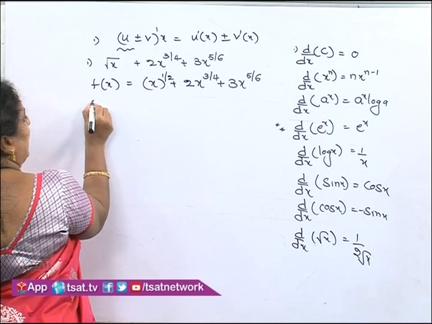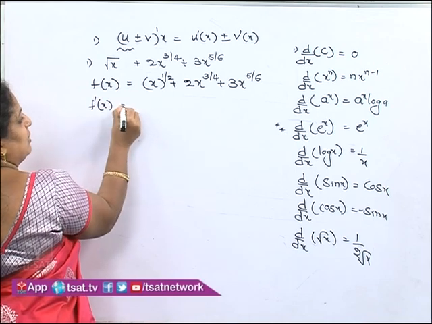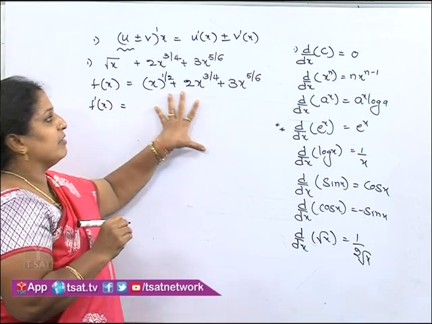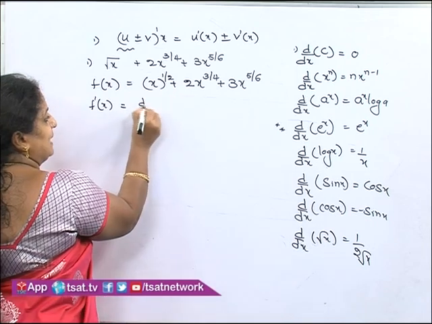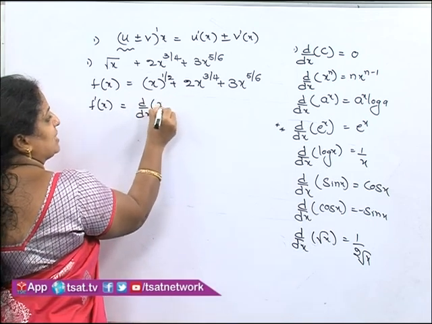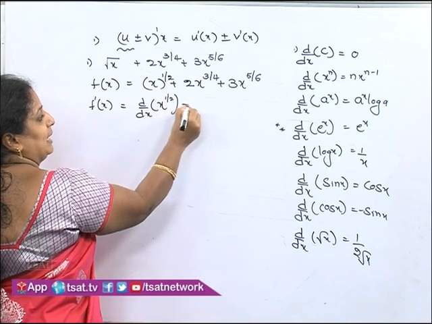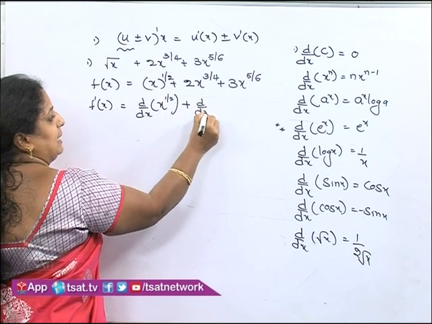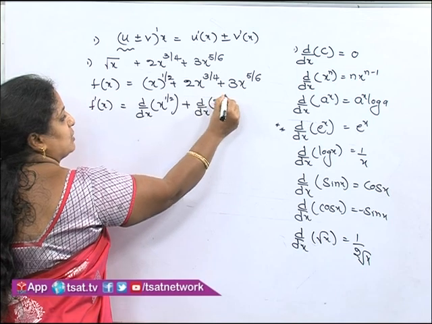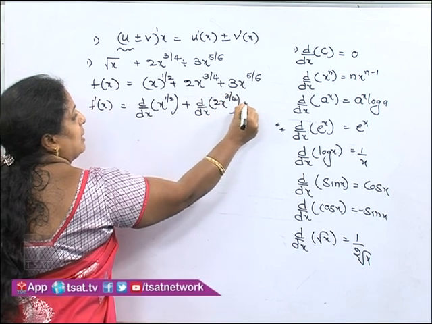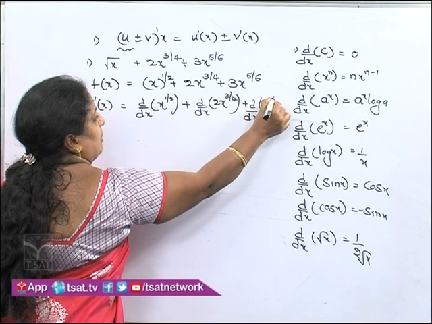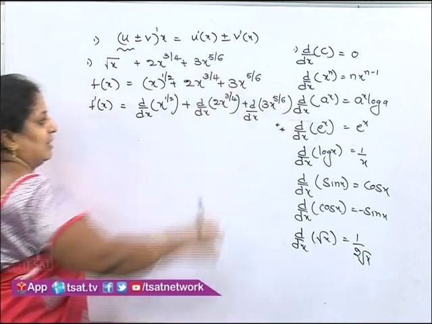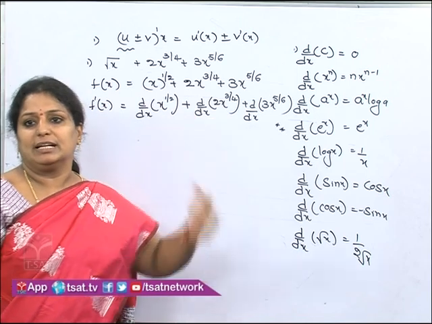Now, f dash of x is equal to, as I already said, we have to do differentiation for every term. So, d by dx of x to the power of 1 by 2 plus d by dx of 2 into x to the power of 3 by 4 plus d by dx of 3 into x to the power of 5 by 6. Every term I am differentiating.